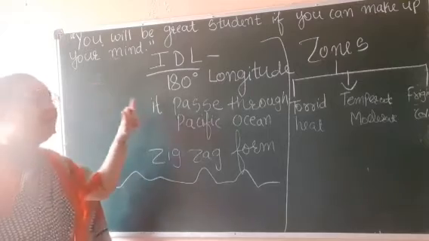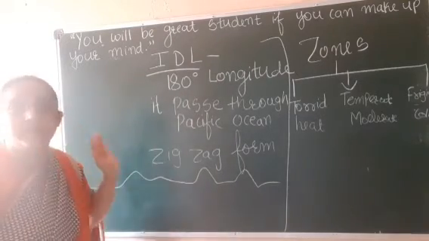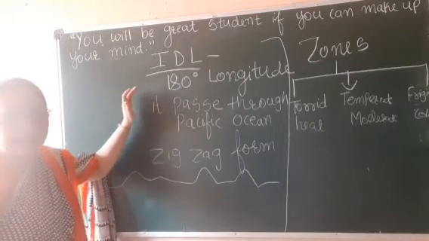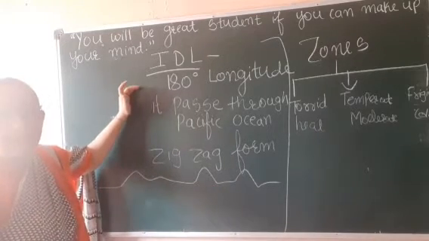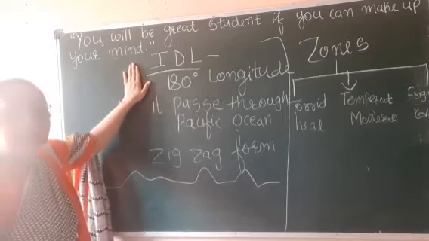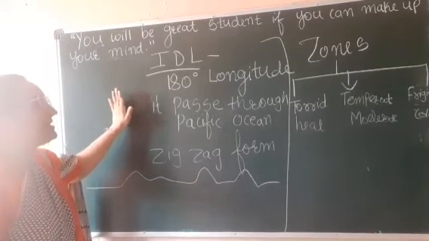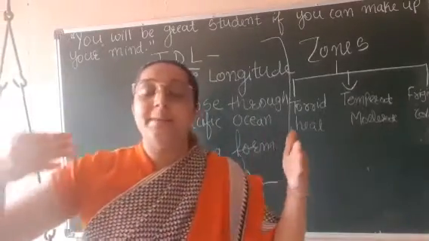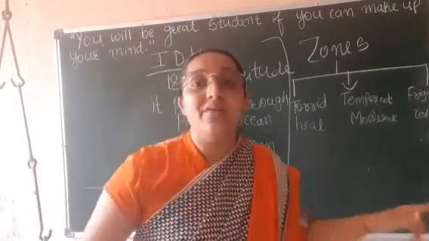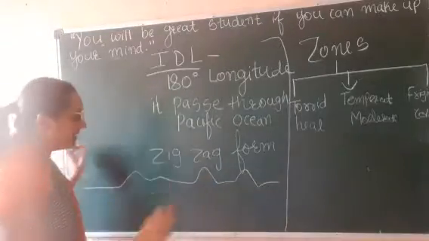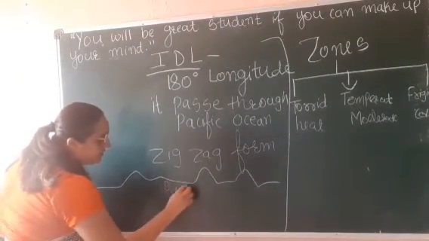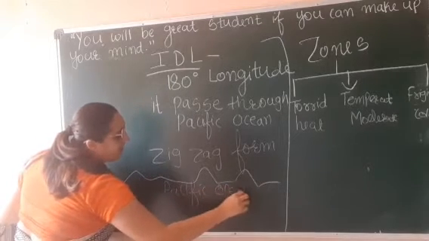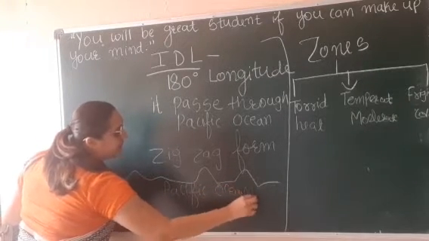Now the 180 degree longitude is known as the international date line. Okay, as they have measurements, right? So the 180 degree longitude is what? It is the international date line. It passes through the Pacific Ocean. So it passes through what? It passes through the Pacific Ocean. For example, if this is the Pacific Ocean, it passes through the Pacific Ocean.